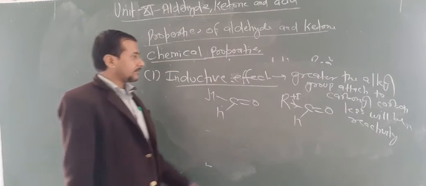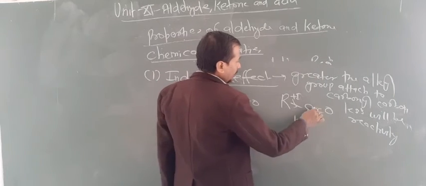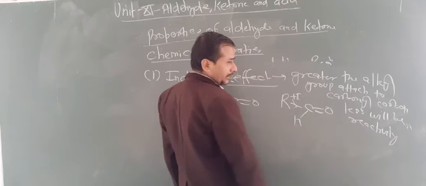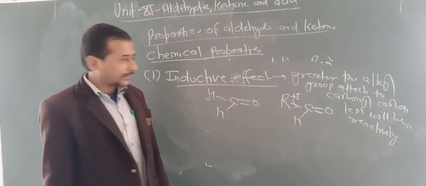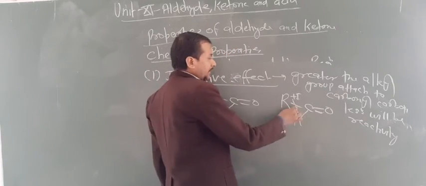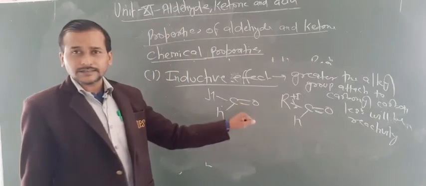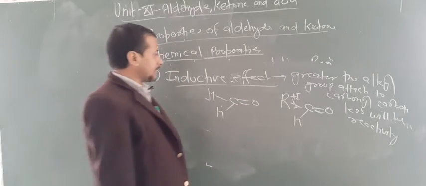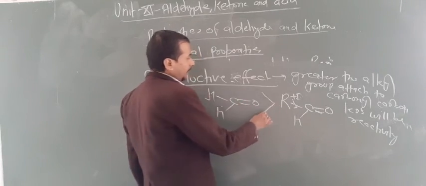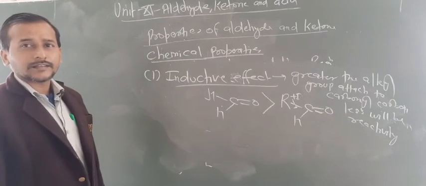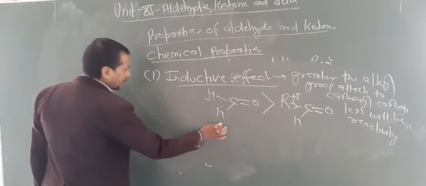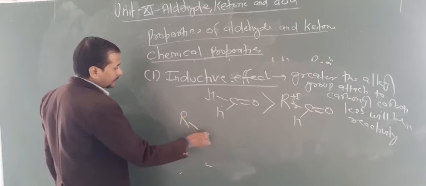Why? After breaking this pi bond, an electrophilic center is generated, but due to the plus I effect of R, the charge decreases, so the reactivity also decreases. In that condition, formaldehyde is more reactive than other aldehydes. Similar things happen with ketones also.